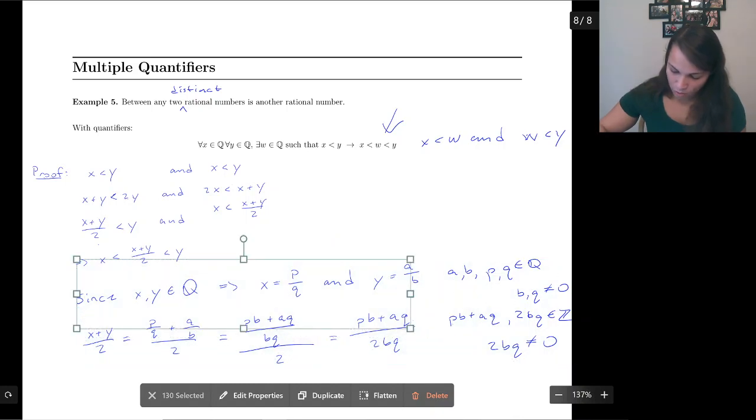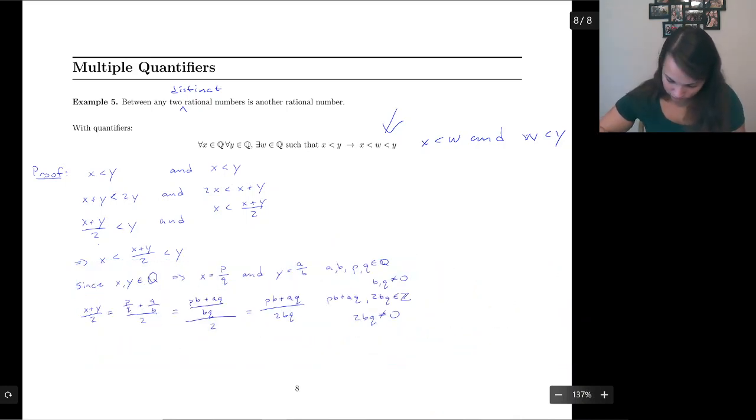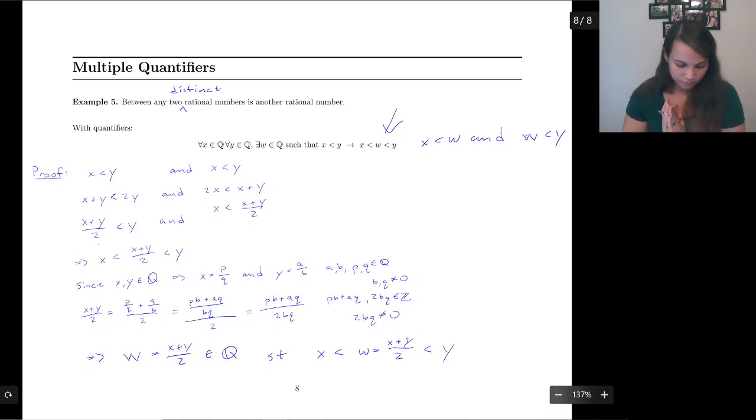So we have our two qualifications. So then w equal to x plus y over 2 is a rational number such that x is less than w, which is the average, less than y. All right. So that was everything we needed to prove for this.